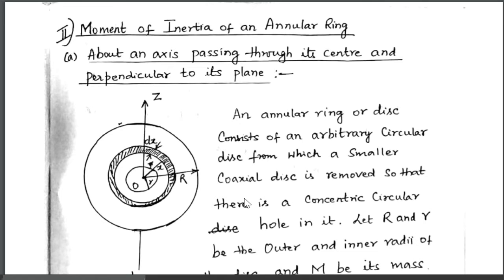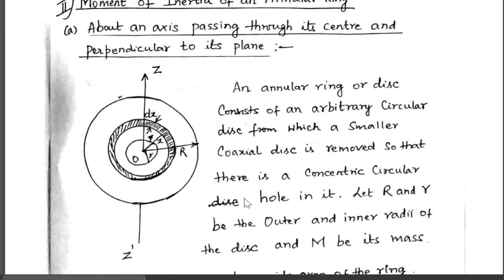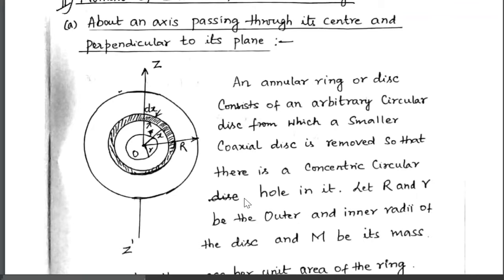And now the second case, second derivation, very important one. Let us derive the expression for moment of inertia in the case of annular ring. So look at the heading. Second derivation, moment of inertia of an annular ring. Even in this case, we come across different cases. The first case, A,